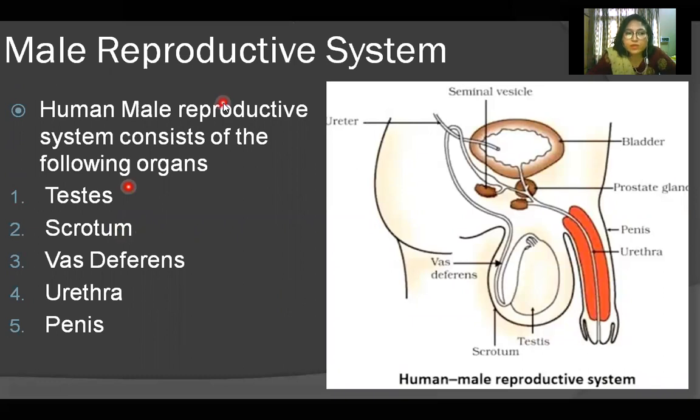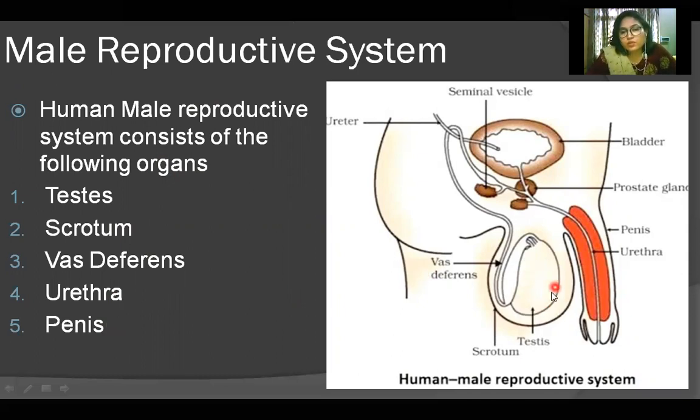So the human male reproductive system consists of the following organs. Which are the organs which are present? Testes, scrotum, vas deferens, urethra, and penis. These are the main organs, and others are also there which are accessory, and they help in the transportation.